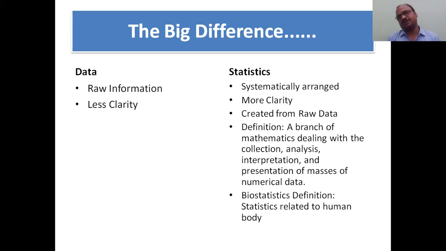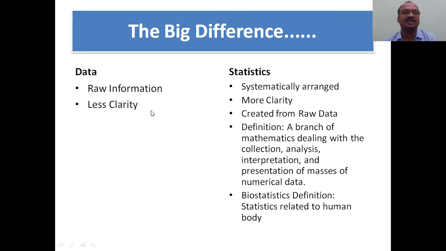Now, here in this slide, I have shown the differences between data and statistics. See here, data means raw information, whatever you have collected. For example, say marks in B Pharmacy second year. You have some raw information, roughly written. You have to present it in a statistical way: what is the serial number, roll number, what is the mean, median. You have to go in a statistical way. So that is the difference.